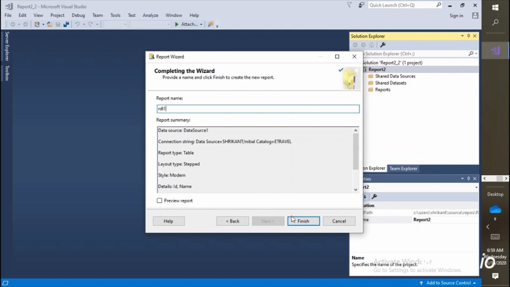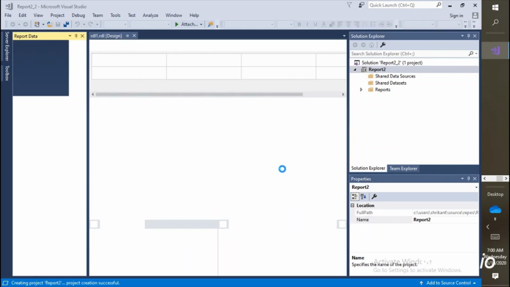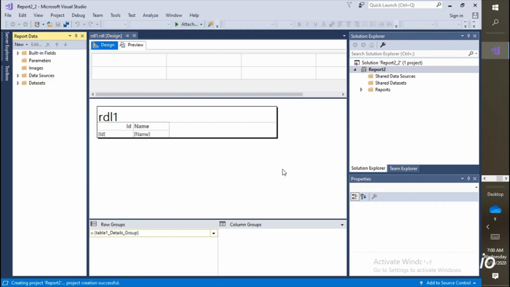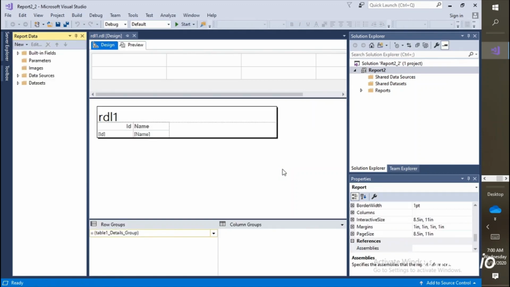Okay, next we'll click on finish. The moment we click on finish, it will try to collect all the information and generate the respective entities. It will generate the data source 1, then it will generate the RDL. Now you can see we have chosen the reporting wizard, and if we come here, we'll see the one RDL.